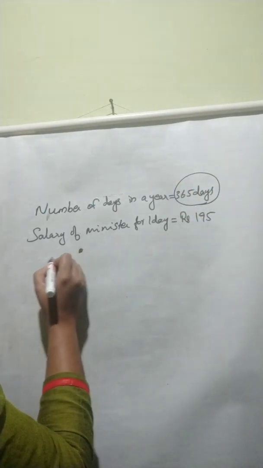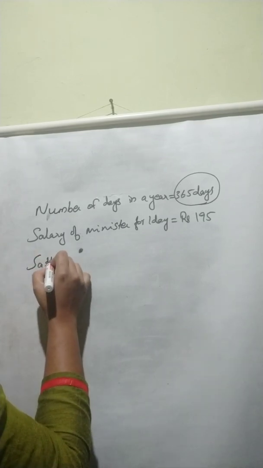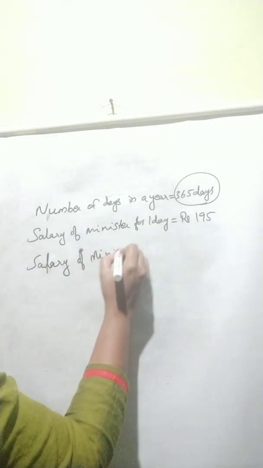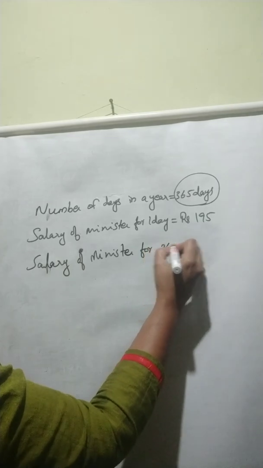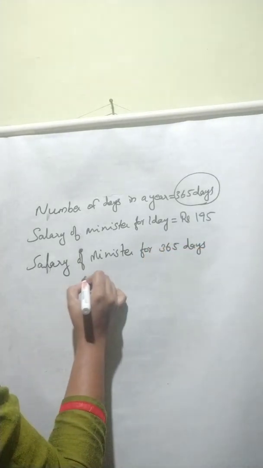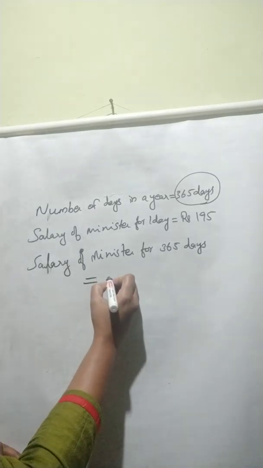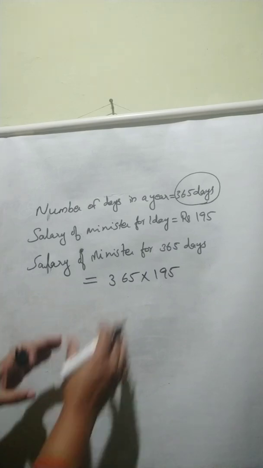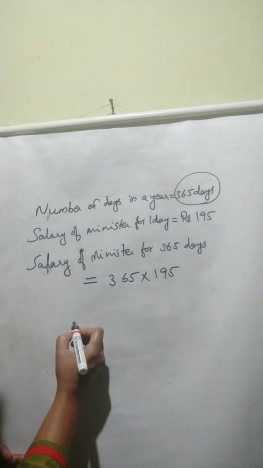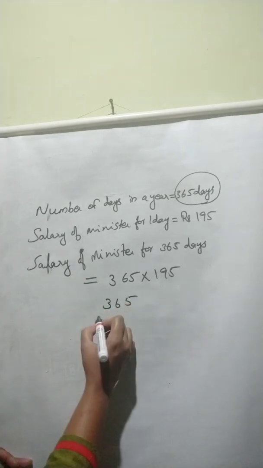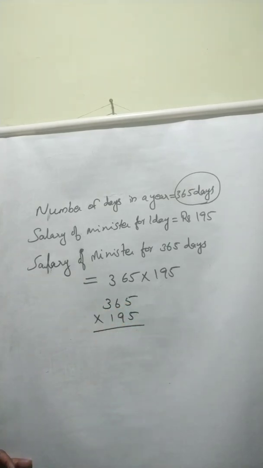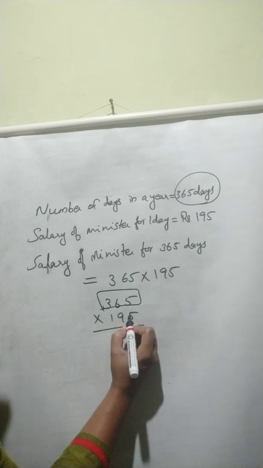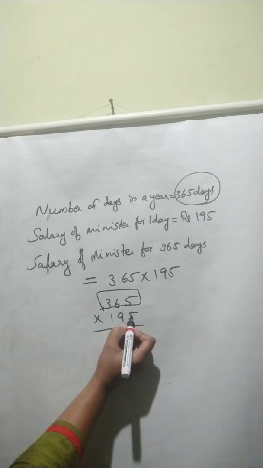So salary of minister for 365 days is equal to 365 multiplied by 195. We can calculate that. Okay, how can we? We need to multiply 365 and 195. First we need to multiply this multiplicand with the ones place digit of multiplier.